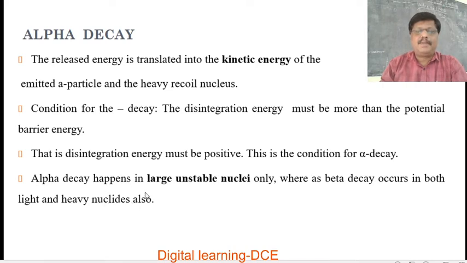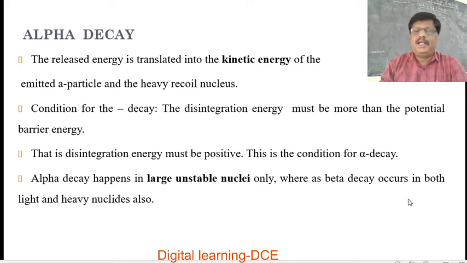Alpha decay happens in larger unstable nuclei only. This is very, very important. Alpha decay happens in large, heavy, unstable nuclei only, that is having atomic number more than 82 or 83 and mass number mostly greater than 210.